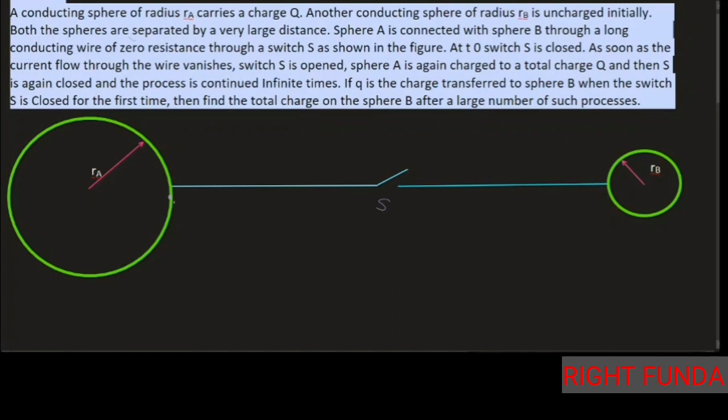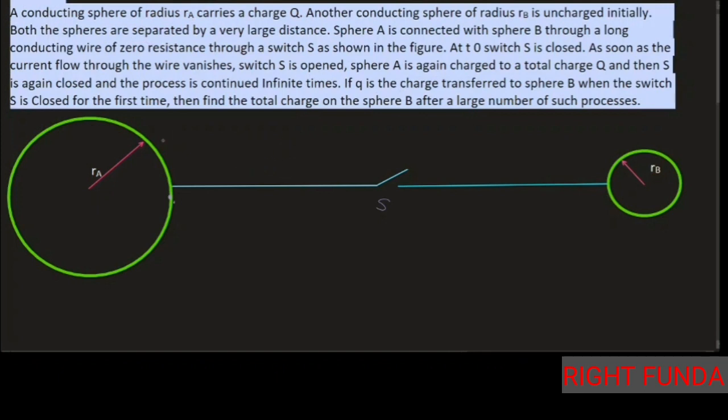One thing is that they are separated by a large distance. The question is saying they are separated by a large distance. That is a very important keyword. These two spheres are separated by a large distance. And the other keyword is a large number of operations. The two keywords are there. And this wire does not have any resistance. So let's see what we can do.